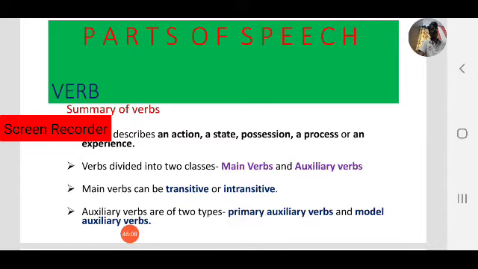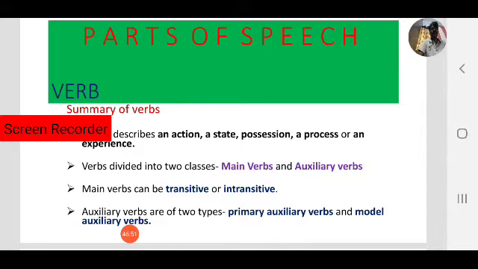Okay, based on their form and position, verbs can be divided into two groups: main verbs and auxiliary verbs. Based on their position, verbs can be divided into two classes, two categories. First one is main verbs, also called lexical verbs. And auxiliary verbs or helping verbs. Main verbs are lexical verbs, auxiliary verbs are helping verbs.